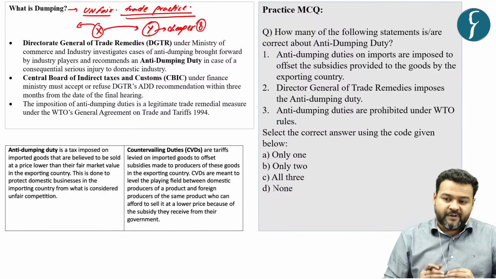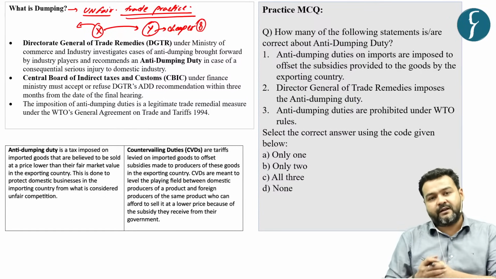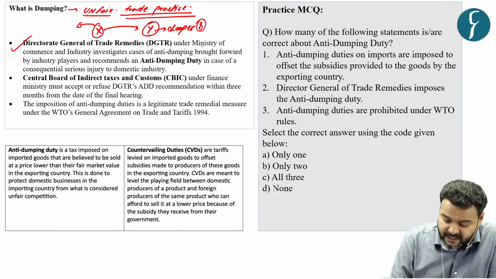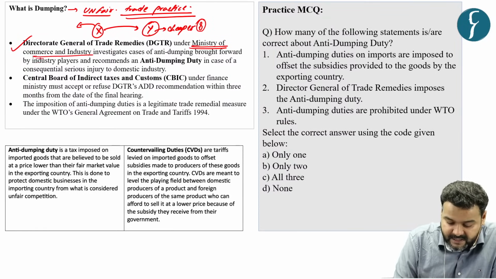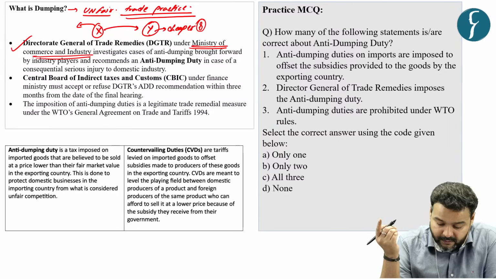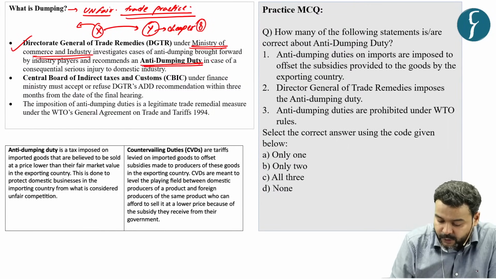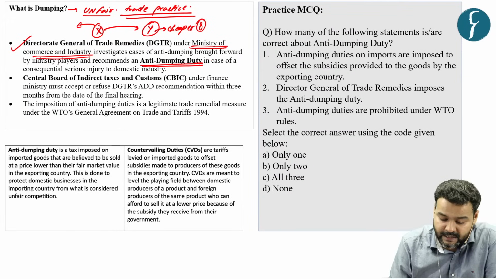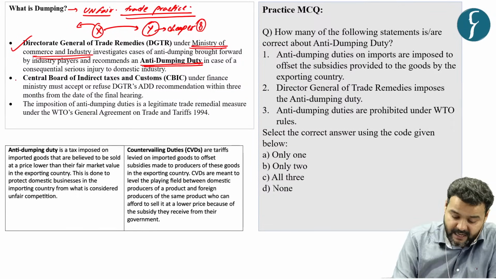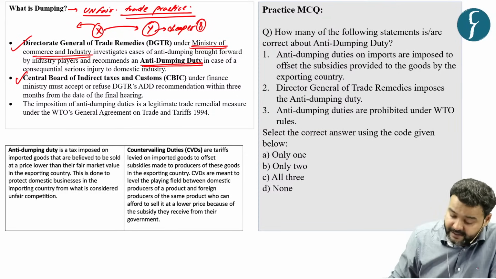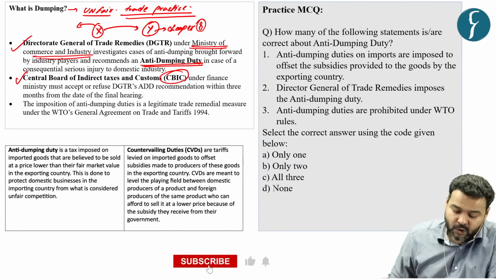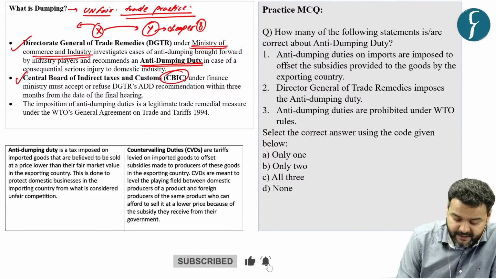So when industry and those who are involved in the industry report it to the Directorate General of Trade Remedies, which is an office under the Ministry of Commerce and Industry, it investigates the matter and then recommends an anti-dumping duty in case of consequential serious injury to domestic industry. Now, this recommendation is transferred to the Central Board of Indirect Taxes and Customs, which is CBIC, under the Ministry of Finance. They have to take a decision within 3 months.